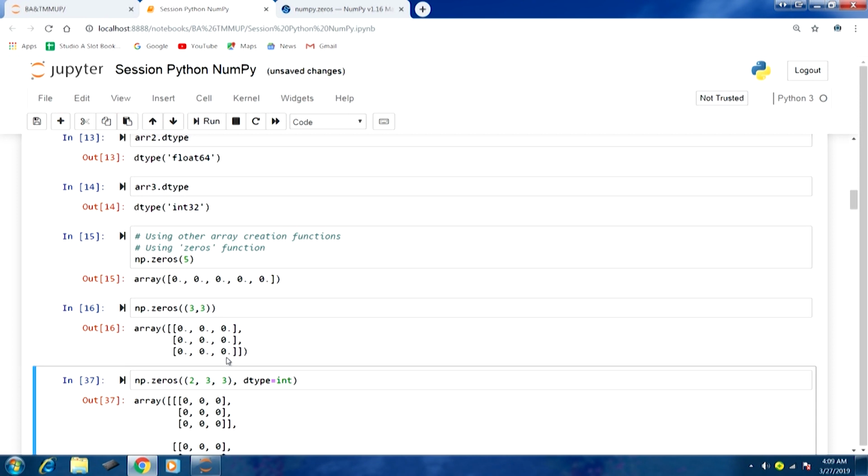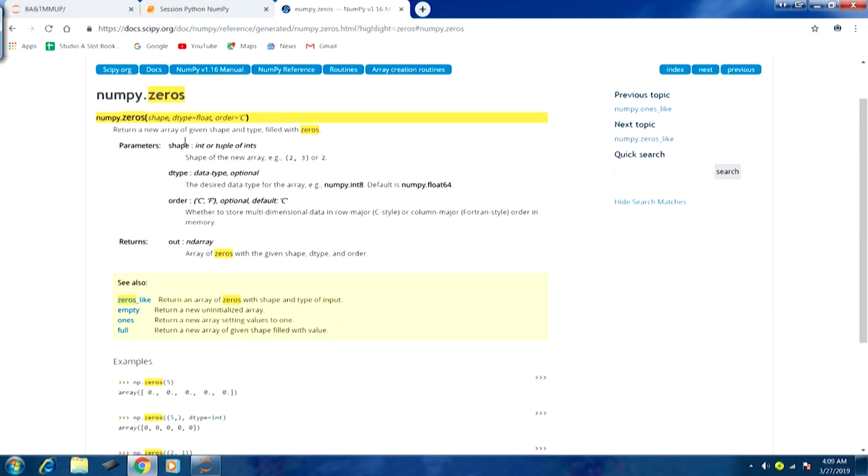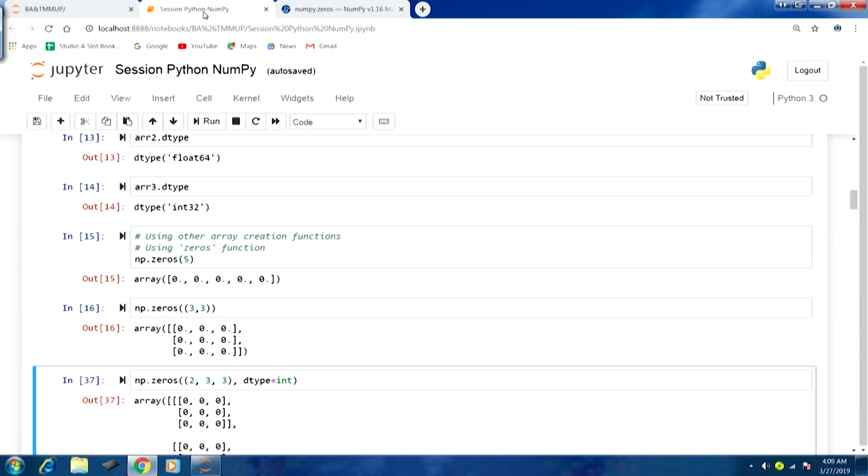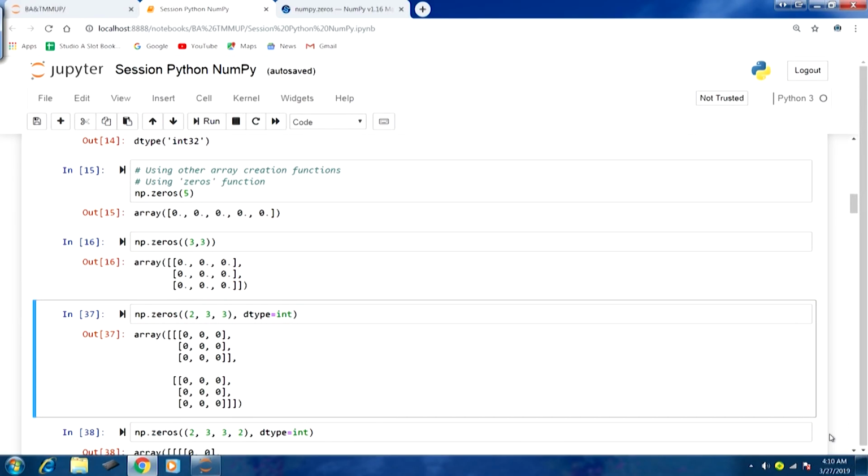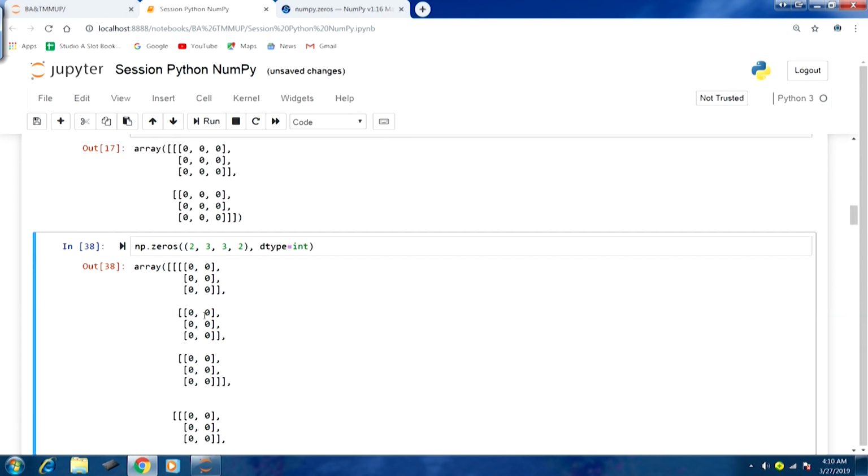Now let's take another example for np.zeros. In this case, as you can recall from the reference, you can see shape and dtype. So now we are going to use the second argument also, dtype. In the first argument we are passing a tuple with 3 elements: 2 comma 3 comma 3. This indicates that we are looking to create a 2 cross 3 cross 3 array, and the data type of the elements that are to be stored is integer, that is the second argument. If I run this np.zeros, you can see the output.